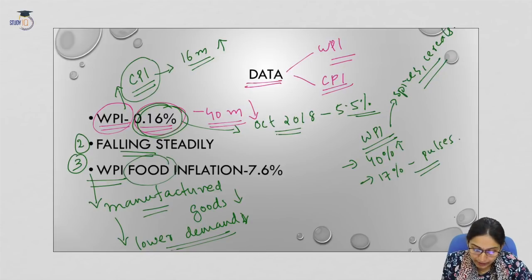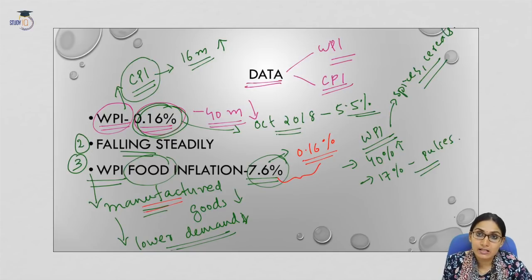Now the WPI food inflation is 7.6%. So even though the WPI food inflation is 7.6%, the overall WPI inflation is just 0.16%, and this is because of the influence of manufactured goods, which have registered a very low rate of inflation. So this is one thing.